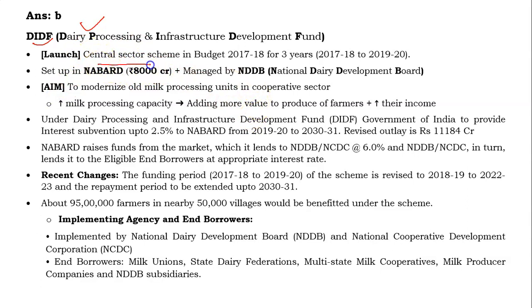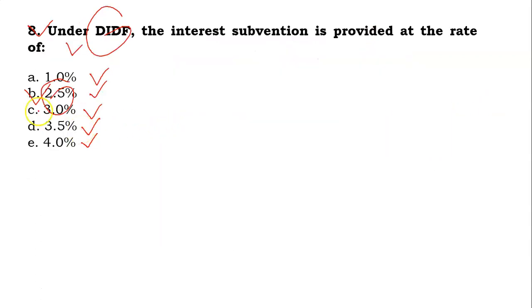This scheme was launched as a central sector scheme in budget 2017-18 for 3 years, that is 2017-18 to 2019-20. For this, NABARD has set up 8,000 crore and it is managed by the National Dairy Development Board. Under this Dairy Processing and Infrastructure Development Fund, the Government of India provides interest subvention of 2.5% to NABARD from 2019-20 to 2030-31 because its revised outlay is now 11,184 crore. So this is 2.5%. Okay, so answer is 2.5%.